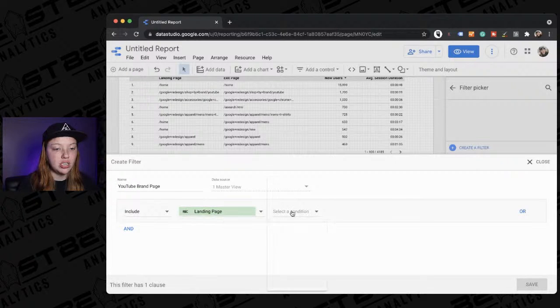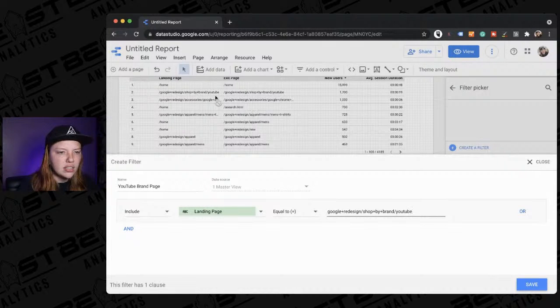So landing page is equal to, oh, crud. It's Google redesign /shop by brand /YouTube. I think that's correct.